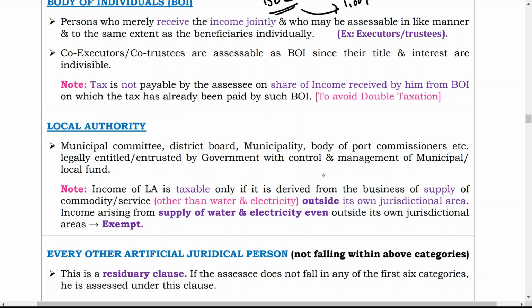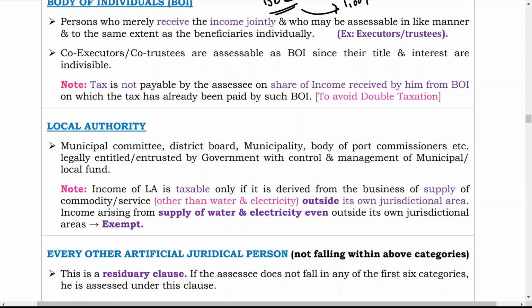Now the next meaning is: what is a local authority? Municipal committee, district board, municipality, board of port commissioner, etc., legally entitled or entrusted by government within the control and management of municipal and local fund. So these are municipal committee, local authority, district board, municipality board. Income of local authority, LA means local authority, is taxable only if it is derived from the business of supply of commodity and service other than water and electricity outside its own jurisdiction area. Income arising from supply of water and electricity even outside its own jurisdiction areas is exempt.